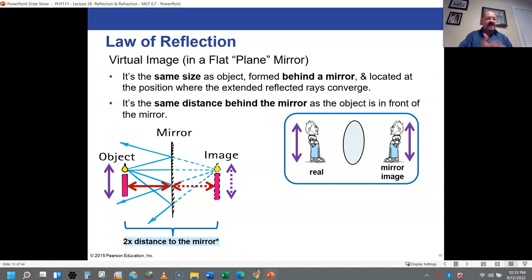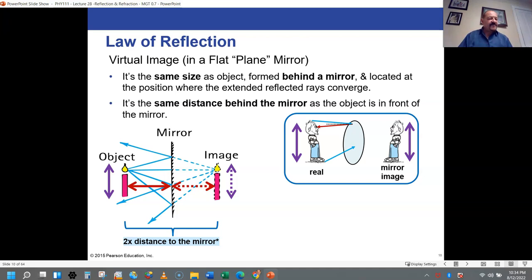So the height of the image is going to be the same as the height of the person. The whole dimensions of the image will be the same as the actual real person in front of the mirror. And when a person is looking in the mirror, the light from the top of their head is going to bounce into the mirror, and some of that light will bounce back to their eye, and the angle of it hitting there will be the same angle as it reflected back to you. That's the law of reflection. The angle of incidence equals the angle of reflection, and I've shown a little dotted line to represent the normal, so you can see the two angles are the same.